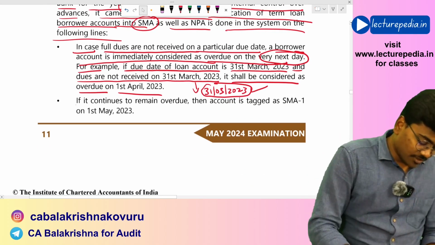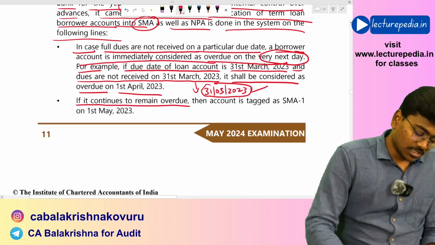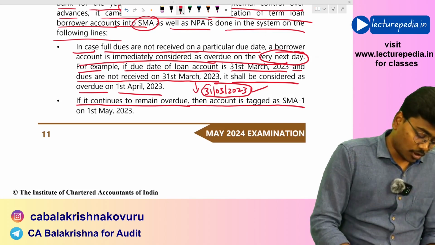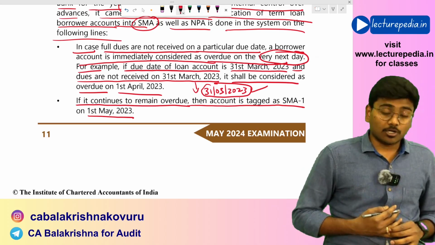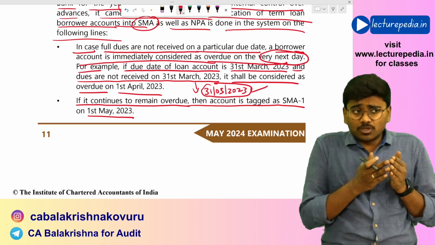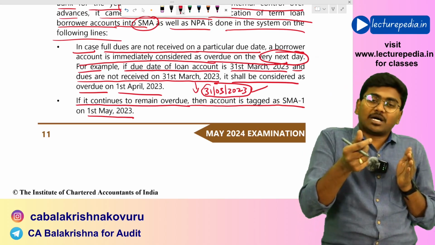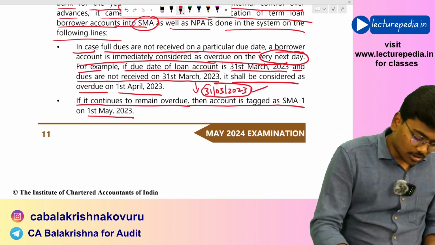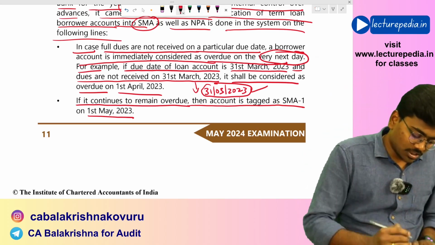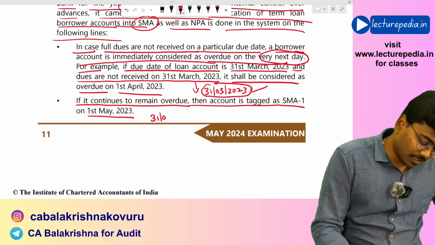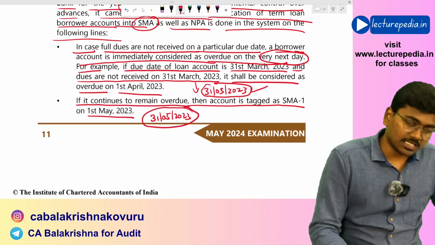Next, if it continues to remain overdue, then the account is tagged as SMA 1 on 1st May 2023. No, if an account is overdue for more than 30 days, then it will be marked as SMA 1, right? So from 31st March 2023 till 30th April 2023, it becomes 30 days, right?